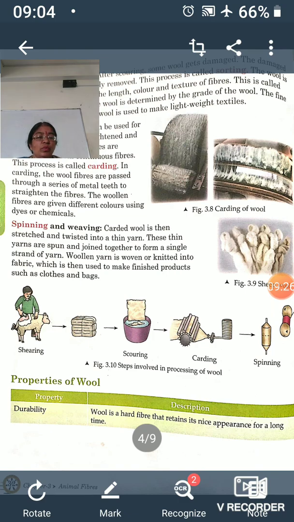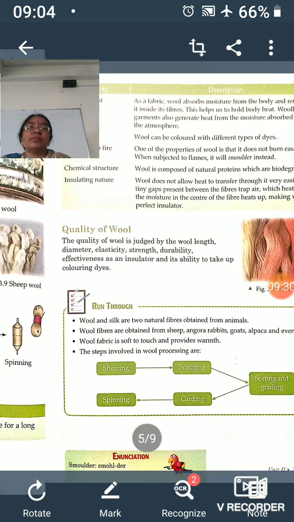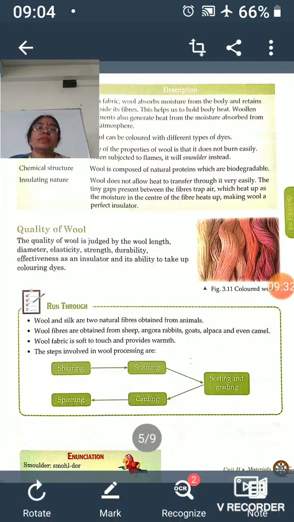Now quality of wool. The quality of wool is judged by the wool strength and its diameter. Diameter means thickness here. Elasticity, strength, durability, all these things decide how much this wool will have the qualities.